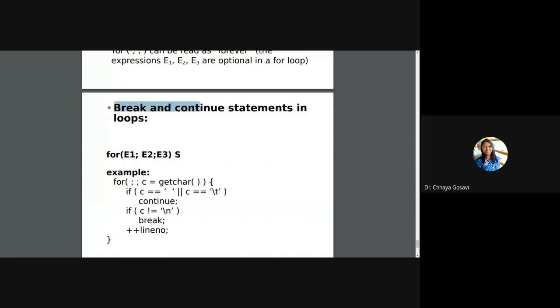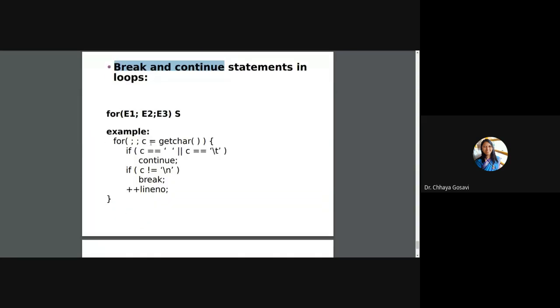This is again an example for break and continue statement. So if I want to use a for loop without initialization, without checking for a condition, I'm just accepting a character. If the character is space or tab character, continue. It will not end. It will continue again and accept a character from the user. But if the character is a new line character, when you press enter, it is a new line character, you will come out of the loop. Otherwise, it will count the number of lines. So if you write this code and check at the end, it will print the number of lines without space and tab. Even if you give space or tab, it will not count. But for backslash n, it will come out of it.